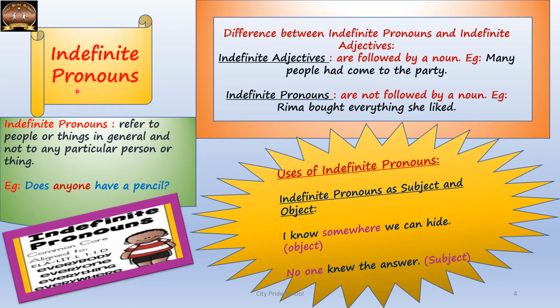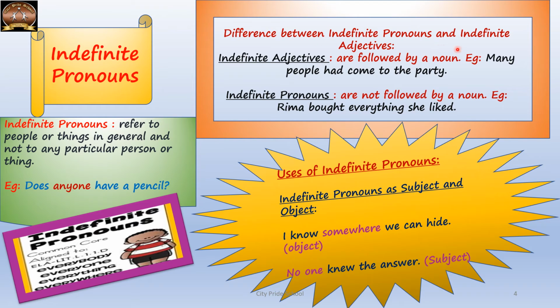The sixth type of pronouns are indefinite pronouns, and they refer to people or things in general and not to any particular person or thing. So they do not point to a particular person or thing. As an example, does anyone have a pencil? So here no one in particular is being pointed out. It's a general question being asked to everyone present there. Then the other indefinite pronouns are somebody, anybody, and there are many more.